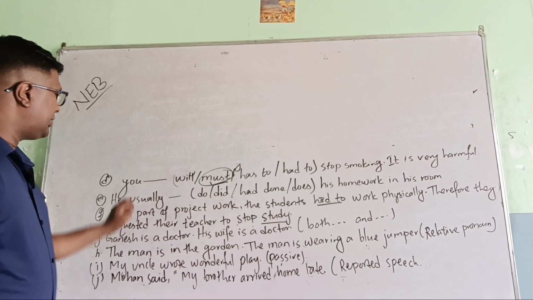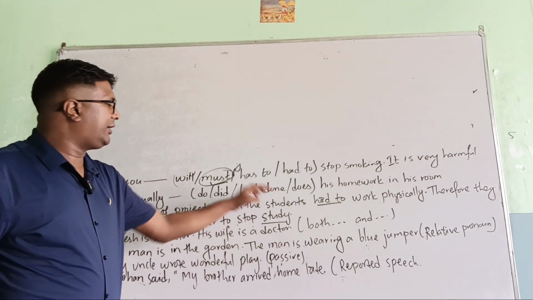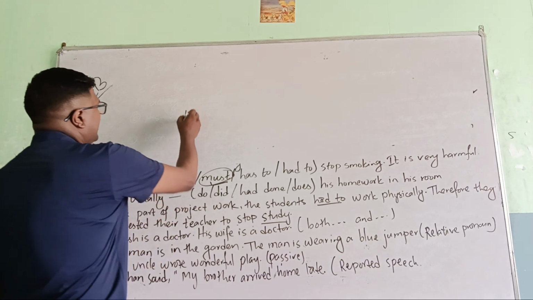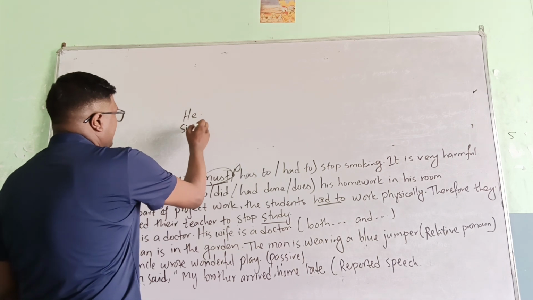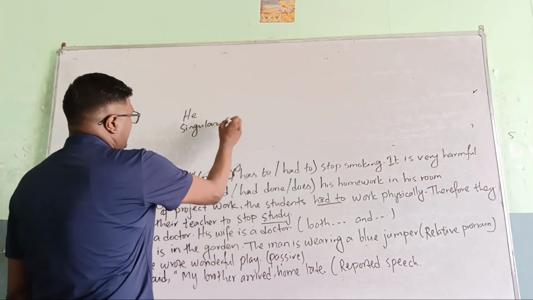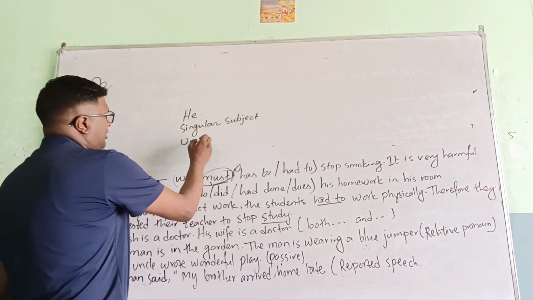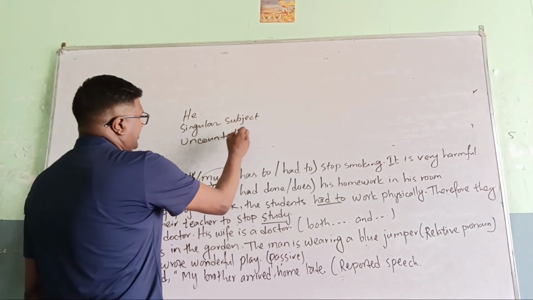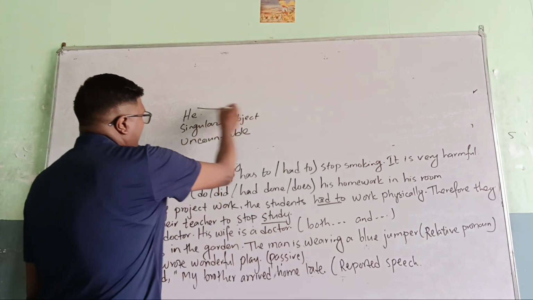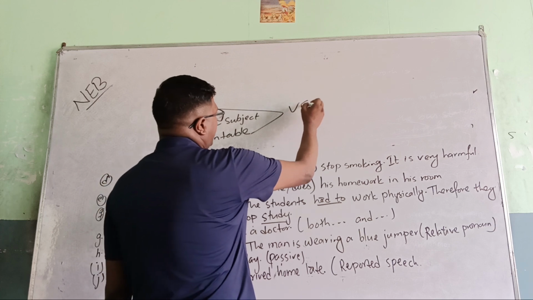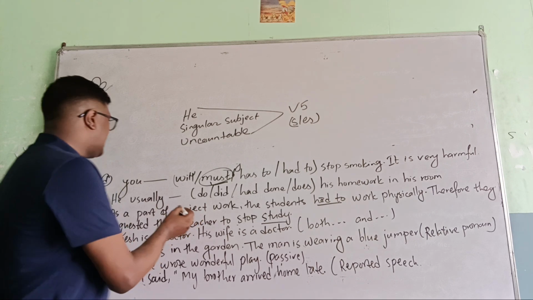Next: He usually blank his homework in his room, with options do, did, had, done, does. Here he is a singular subject, and there can be an uncountable noun. When he or an uncountable noun comes, we have to use V5, meaning the s/es form.